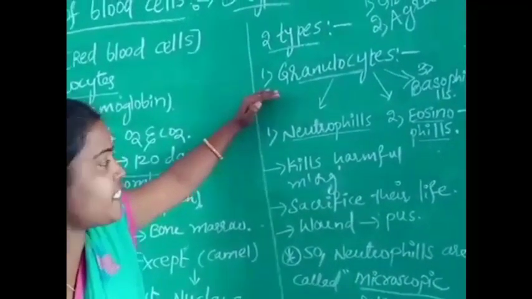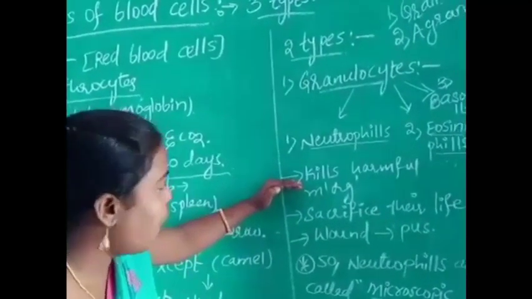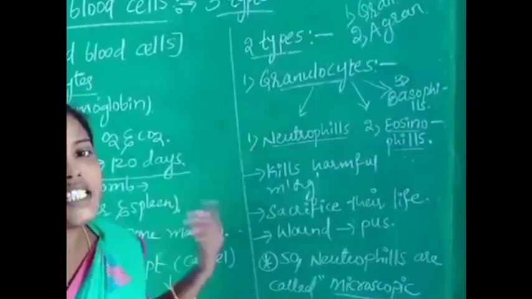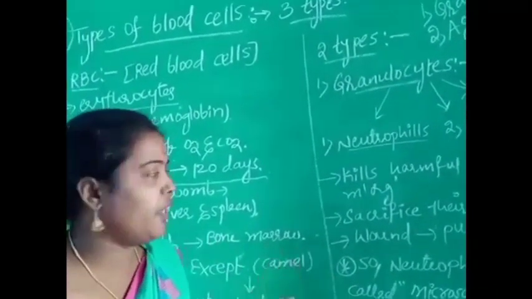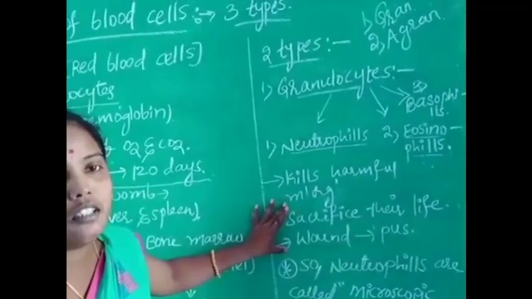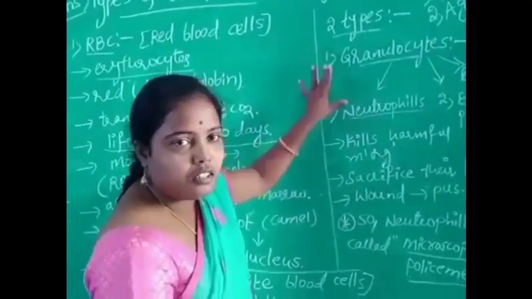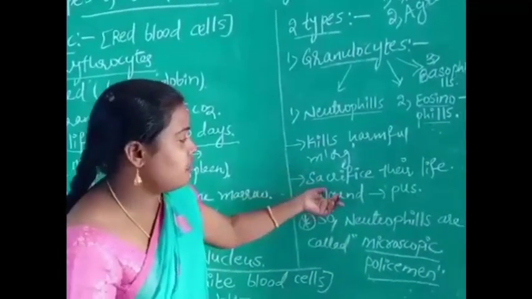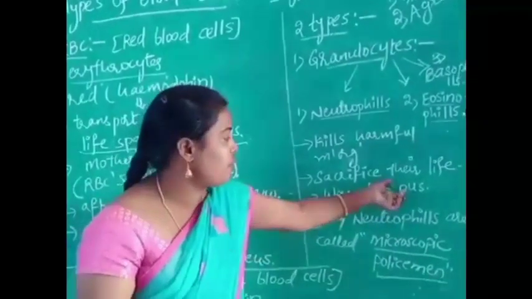The granulocytes kill harmful microorganisms which are entering into our body. So these granulocytes sacrifice their life against the microorganisms. When the granulocytes die fighting microorganisms, they go outside from our body in the form of pus.